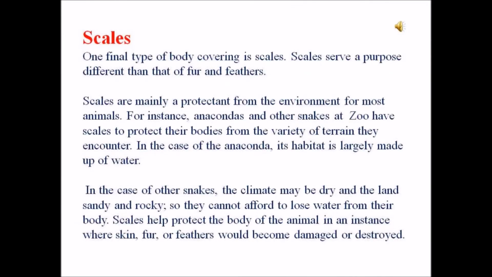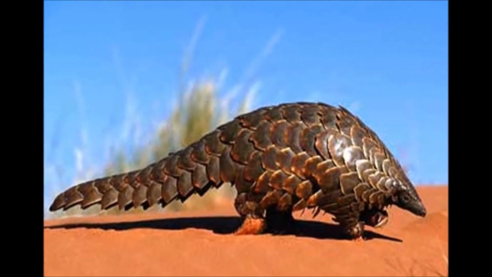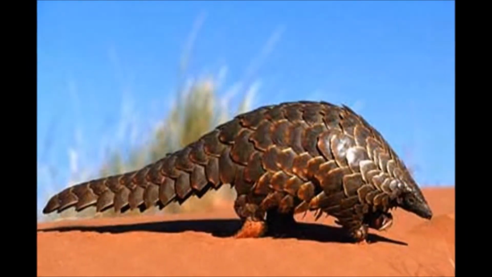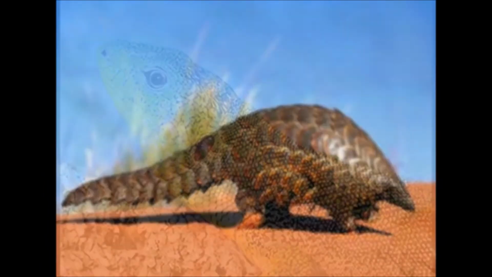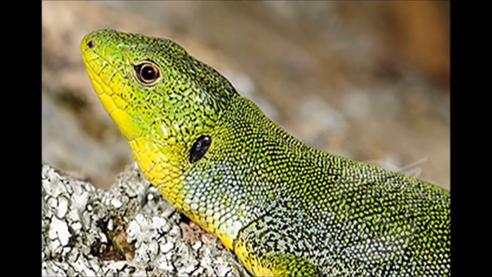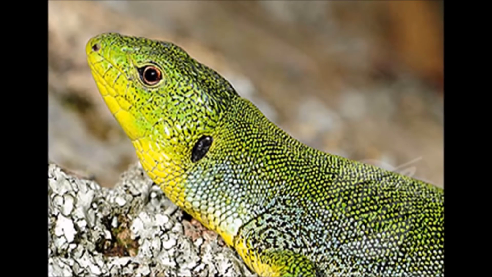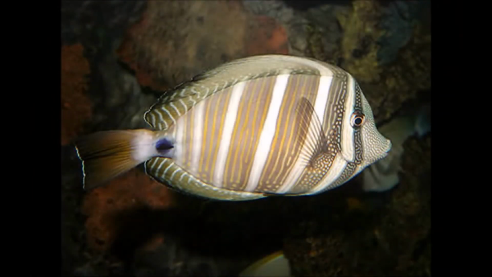Scales. One final type of body covering is scales. Scales serve a purpose different than that of fur and feathers. Scales are mainly a protectant from the environment for most animals. For instance, anacondas and other snakes at the zoo have scales to protect their bodies from the variety of terrain they encounter.